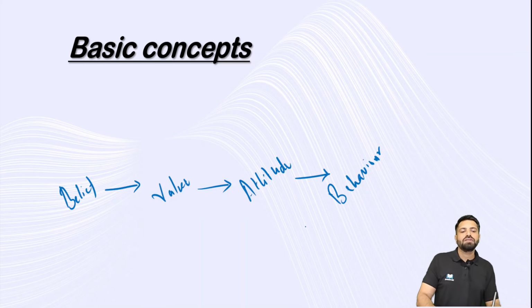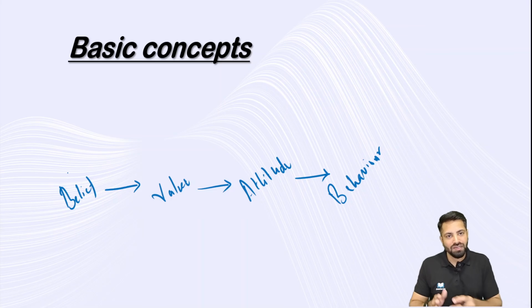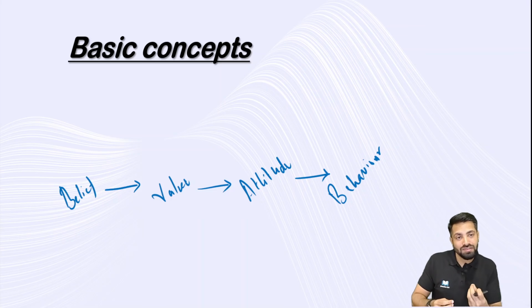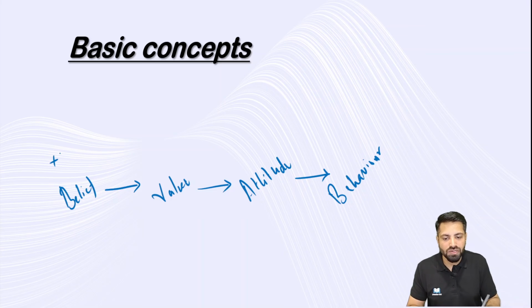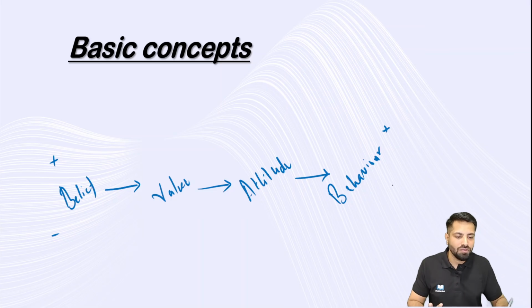Attitude has significant influence on behavior. So there is a synergy, a synchronization between these things. If you have a positive belief system, behavior is going to be positive. If you have a negative belief system on something, your behavior is going to be negative. This is not a thumb rule, it changes, but I'm just giving you a vague understanding.